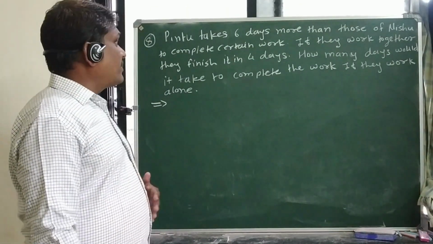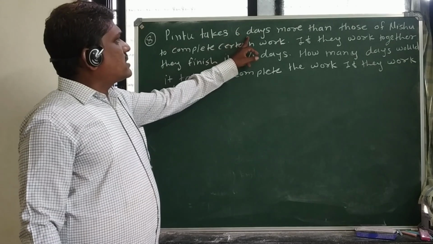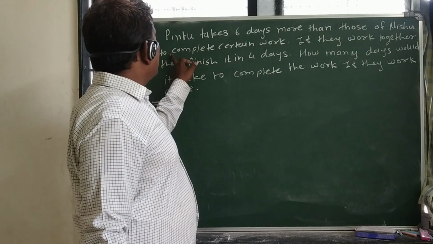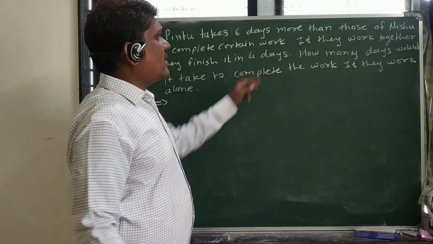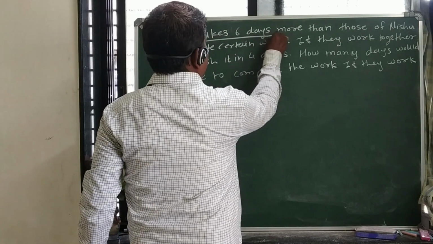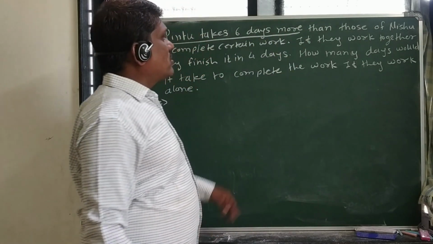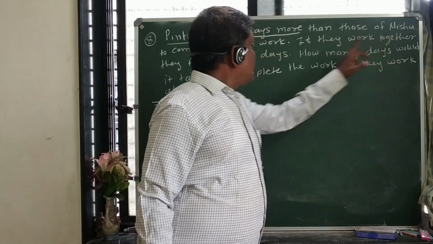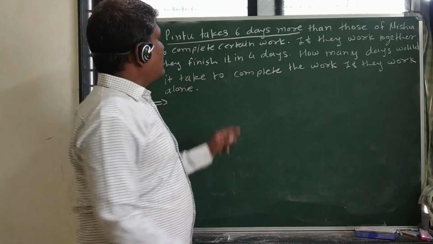Let us see the second example. Pinki takes 6 days more than Nishu to complete a certain work. There is a certain work, and Pinki takes 6 days more than Nishu to complete the work. If they work together, they finish it in 4 days.